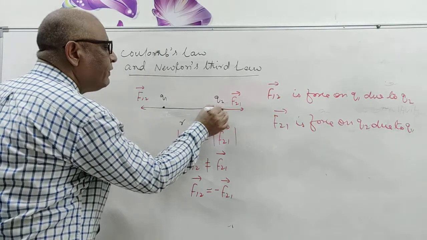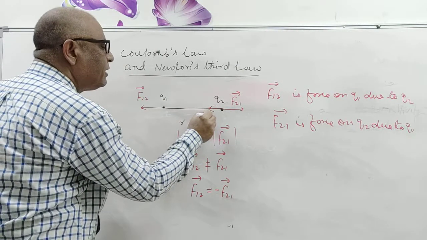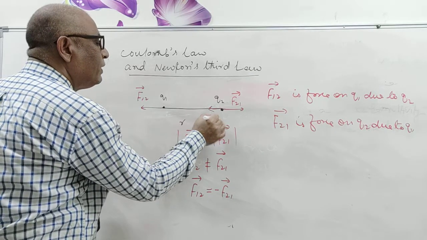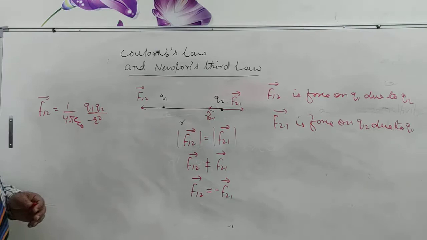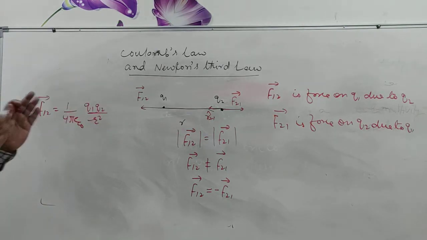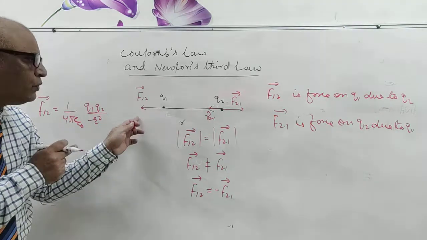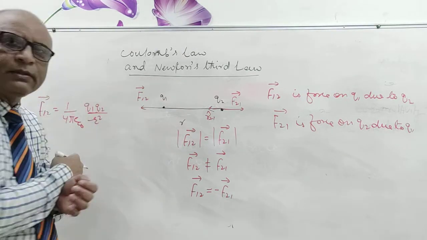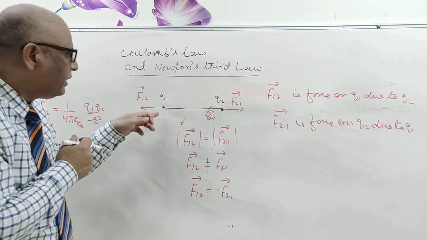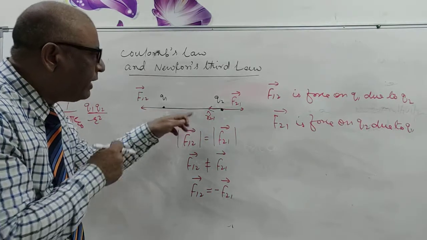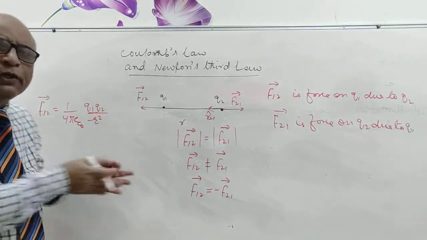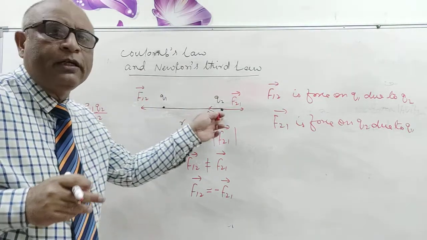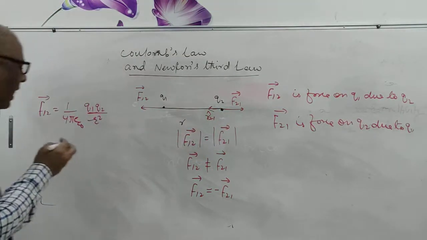So take a unit vector, R21 cap, in the direction of the force. Here it is F12, because it is from 2 to 1. So if you write F12, then here write 21.